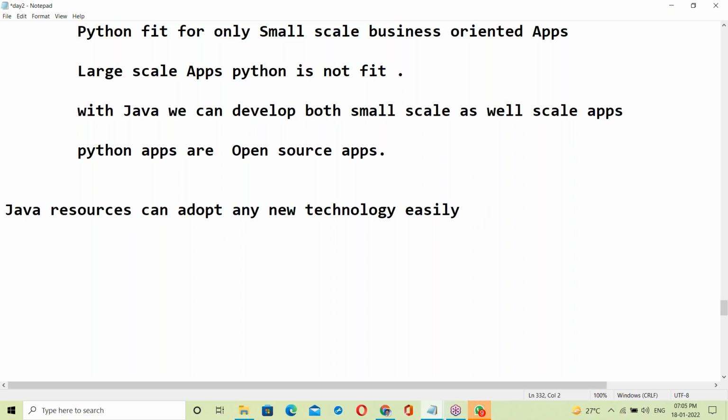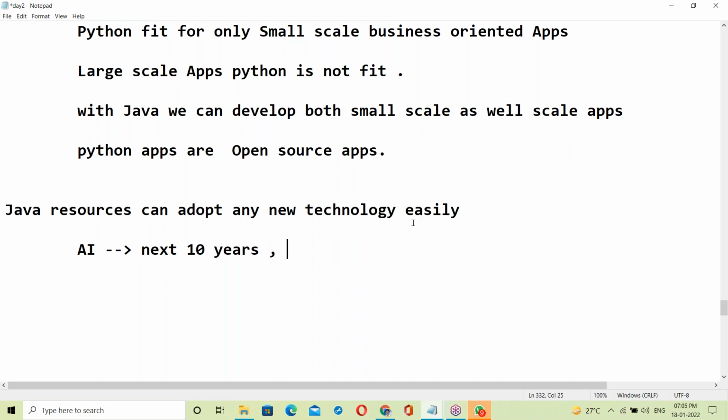Which is the future technology? AI, artificial intelligence. AI is the new technology. In the next 10 years, from 2030, everything will be completely AI based, with tools using artificial intelligence.